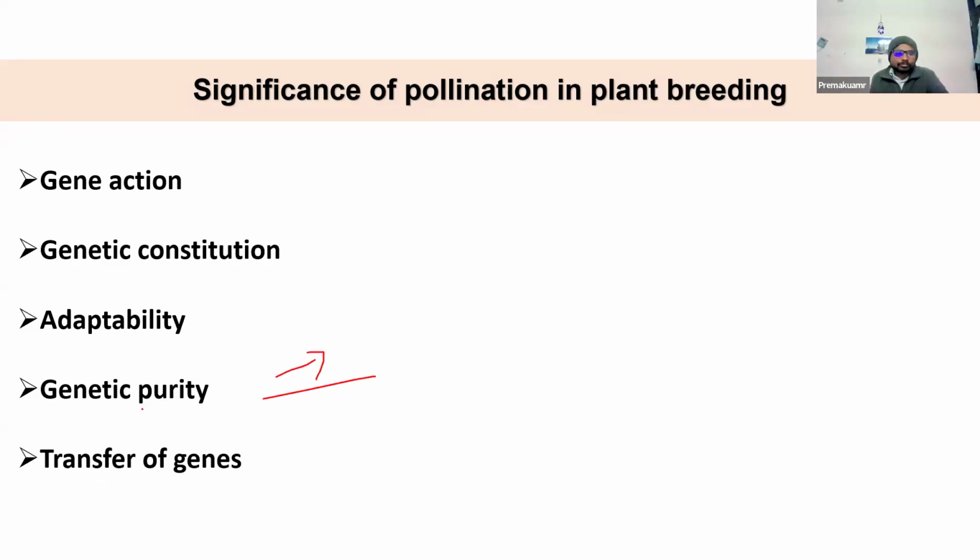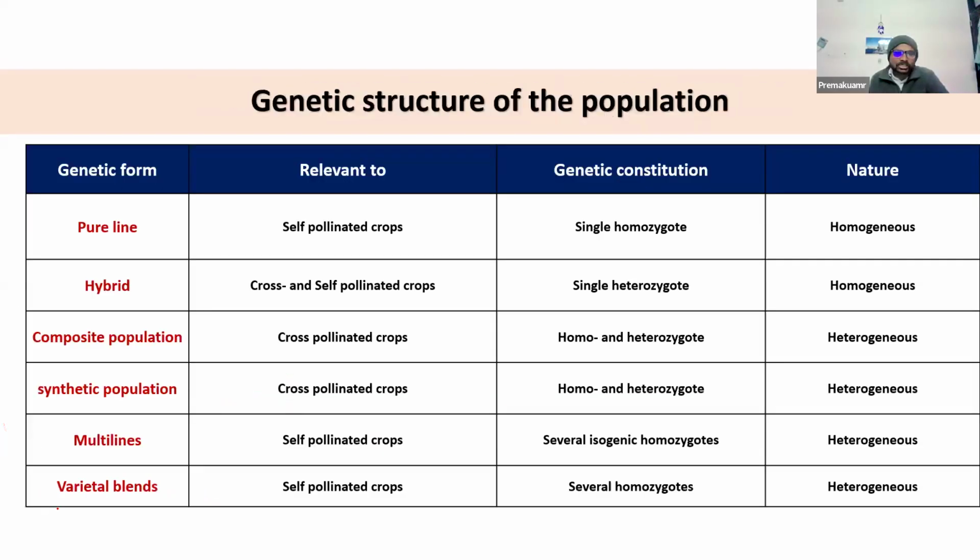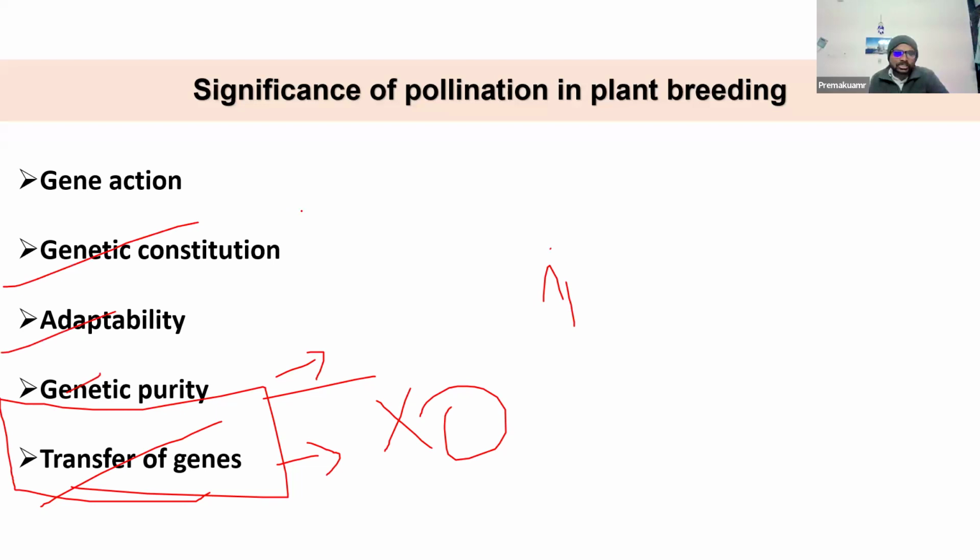Then transfer of genes. If it is a cross-pollinated crop, you can easily transfer the genes, because if you allow open pollination, the transfer will happen. But if it is a self-pollinated crop, you need some pollination techniques or emasculation techniques, and it requires a lot of attention for transferring the genes. So the type of transfer of genes, genetic purity, adaptability, genetic constitution of the plants, and the different types of gene action are determined by the pollination mechanism of a particular crop.